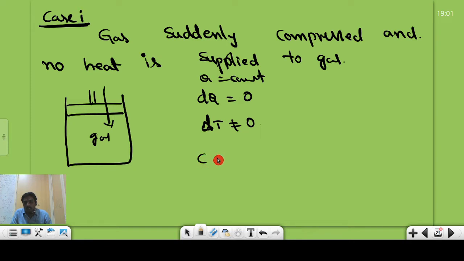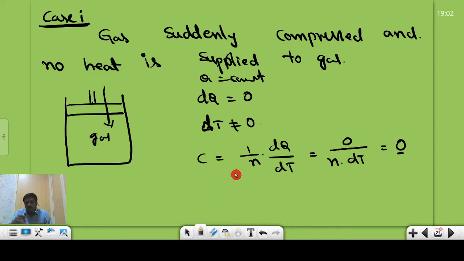Now we take the molar specific heat capacity formula, C equals 1 by n into dq by dT. In this equation there is no supply of heat energy, so dq is equal to 0. Then n into dT is not equal to 0, so we get 0. So if a gas is suddenly compressed, the specific heat capacity of the system is C equal to 0. This is case 1.